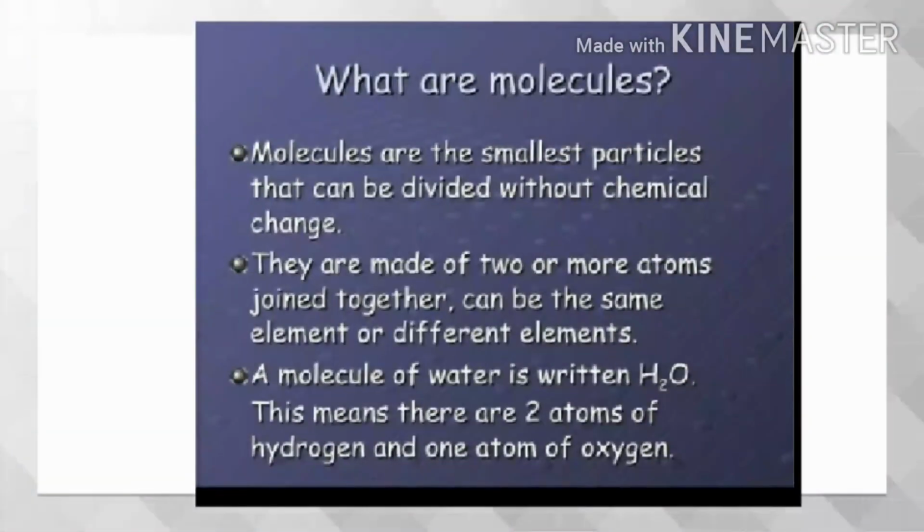Molecules. Groups of two or more atoms chemically bonded together. Molecules are the smallest particles that can exist independently without chemical change. They are made of two or more atoms joined together, which can be the same element or different elements. A molecule of water is written H2O. This means there are two atoms of hydrogen and one atom of oxygen.